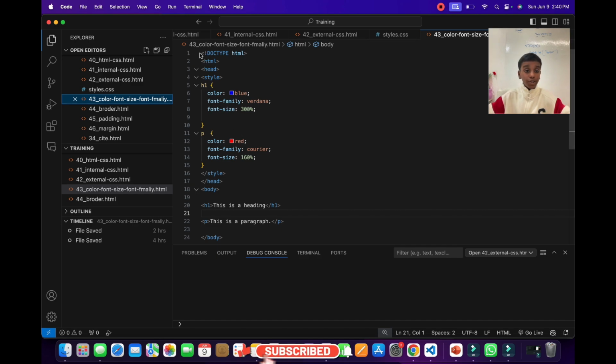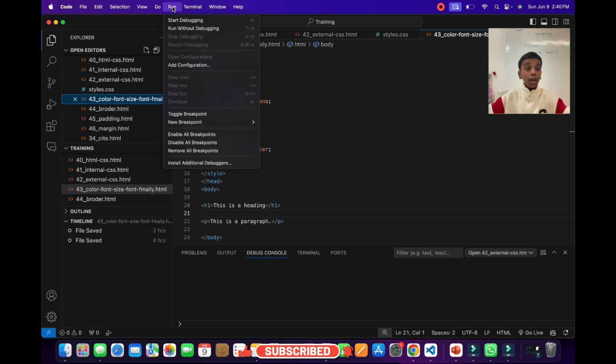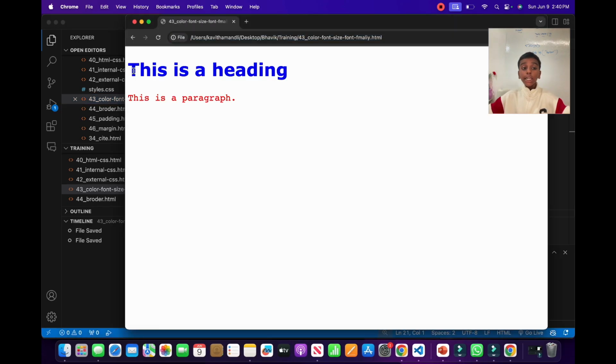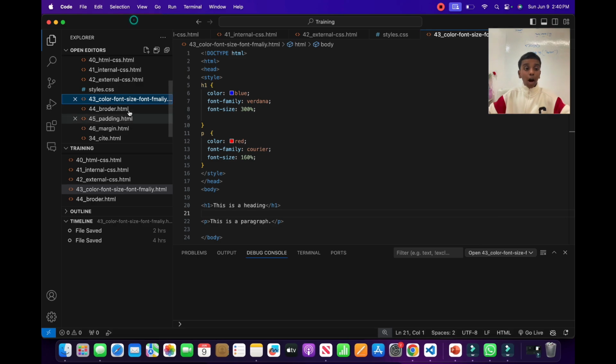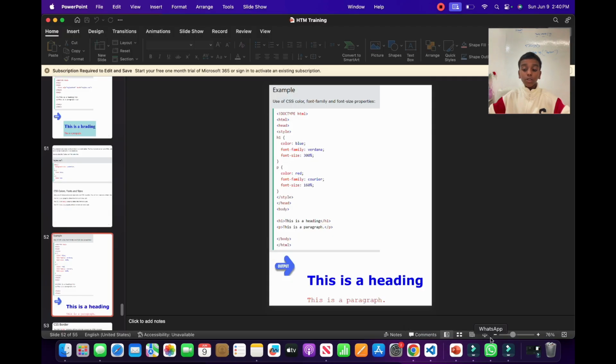As you see here, I have the same code here. Now let's run it to see what's going to happen. As you see here, I have my header 1, but it's bigger than the normal header 1 that people usually see. And the color is blue, as I told you, and the font family is Verdana, as you can see here. It's the same thing for the paragraph, but the font size is 160 pixels, the color is red, and the font family is Courier. Now let's go to our PowerPoint presentation to learn more.